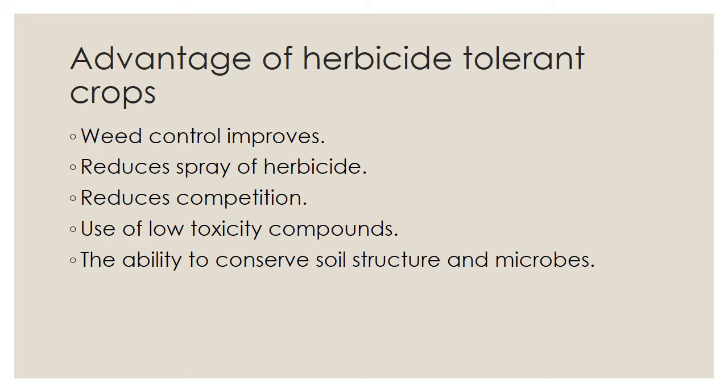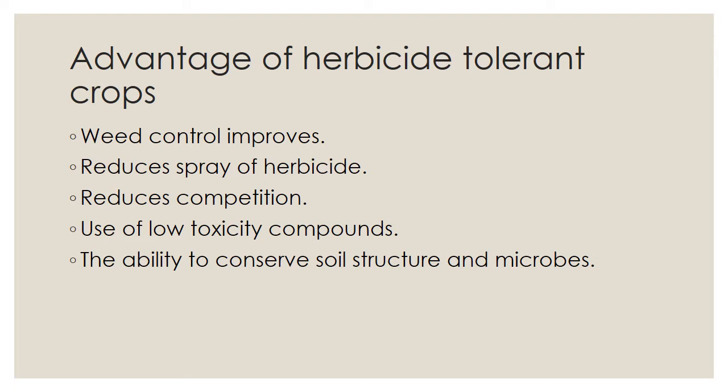Then the next one is the use of low toxicity compounds. If you use chemical fertilization in your agriculture field, there is a lot of toxic compound, but through this way we use low toxicity compounds. Then the last one is the ability to conserve soil structure and microbes.